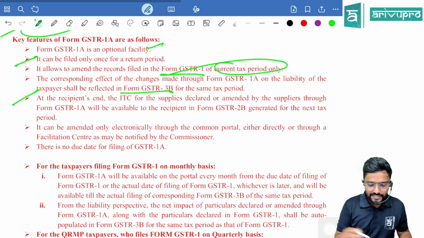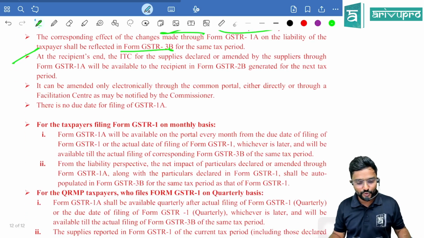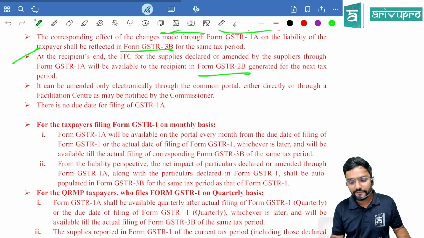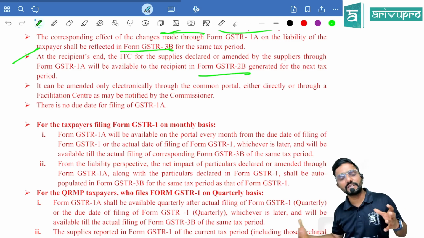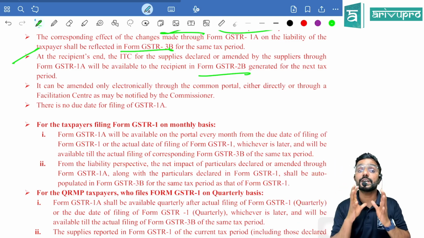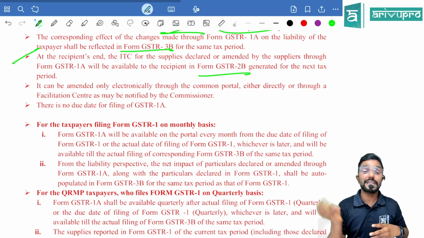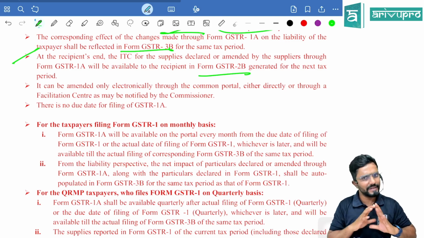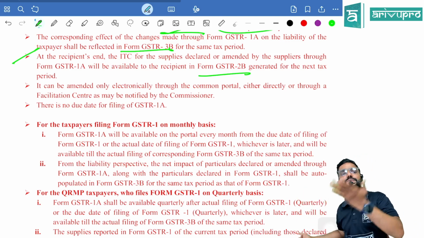At the recipient's end, the ITC for the supplies declared or amended by the suppliers through form GSTR 1A will be available to the recipient in form GSTR 2B generated for the next tax period. Whether it is for the next tax period or the next to next depends on when the amendment has been done through GSTR 1A. It depends on that day, but it will definitely reflect to the recipient. But is it in this month or next month? Depends.